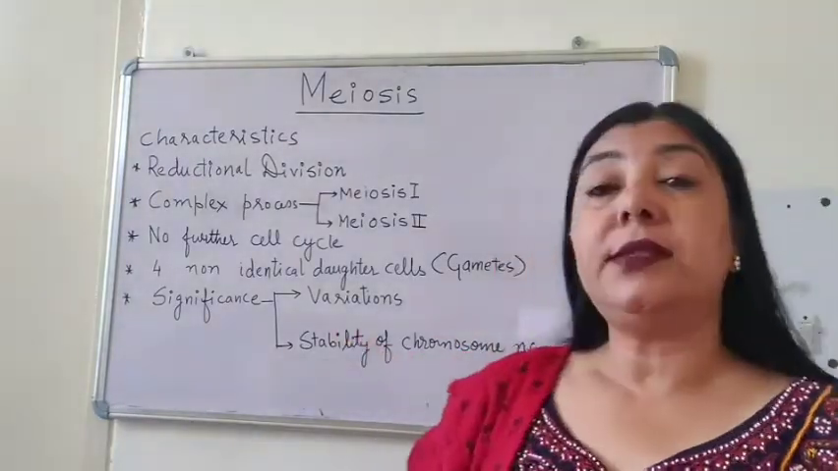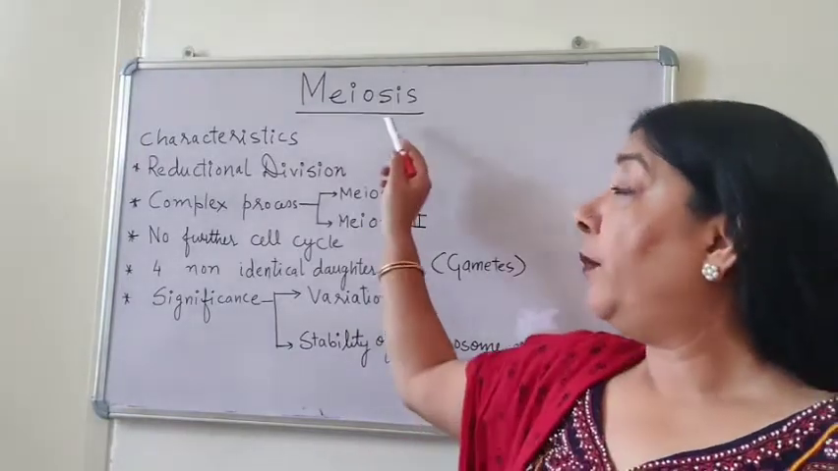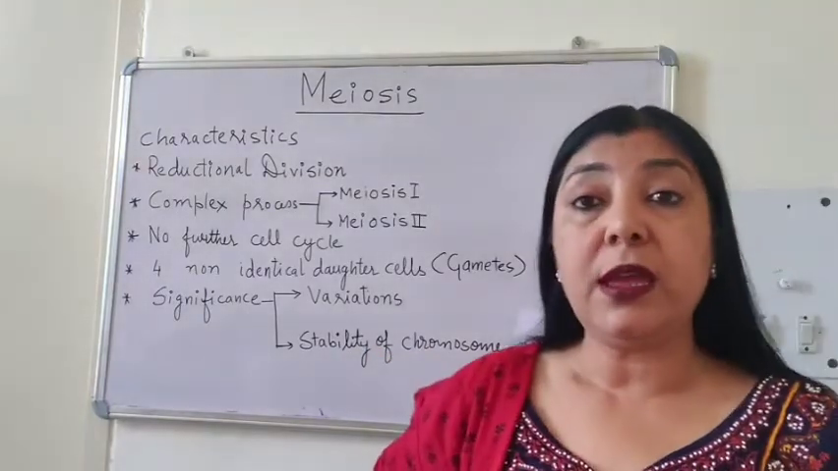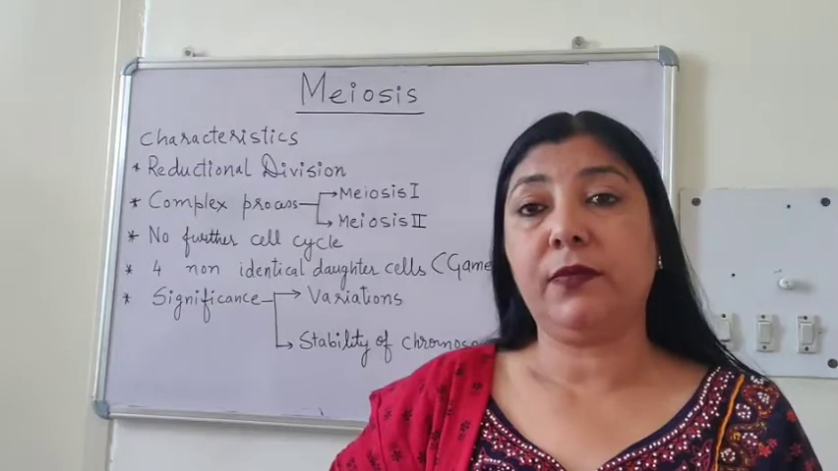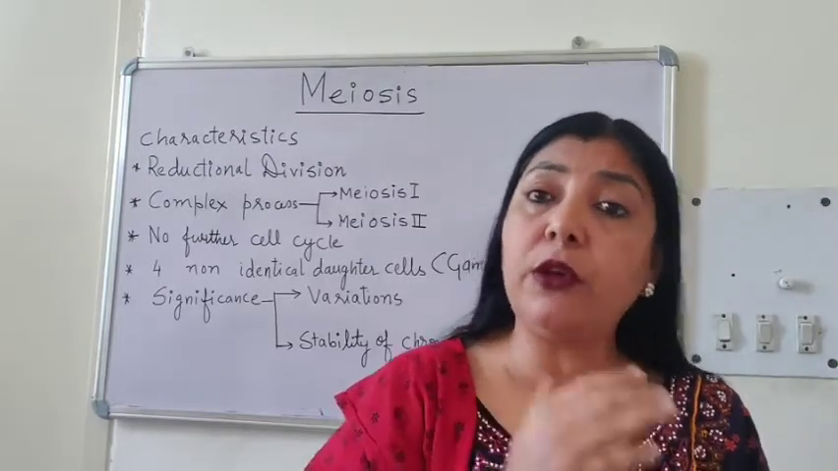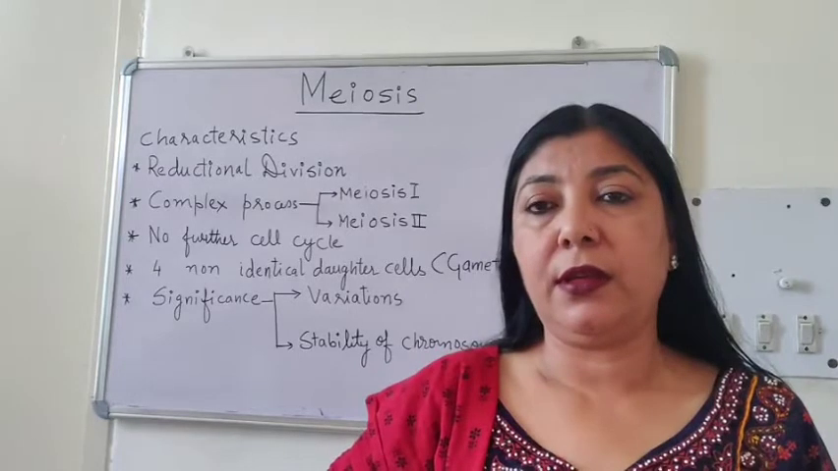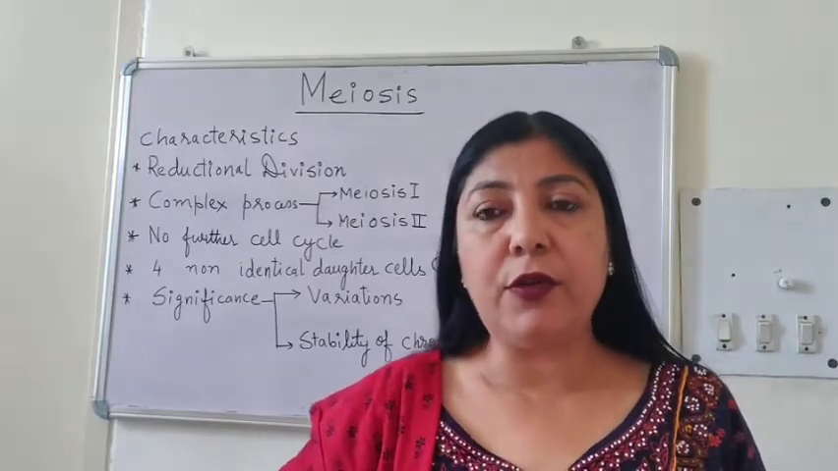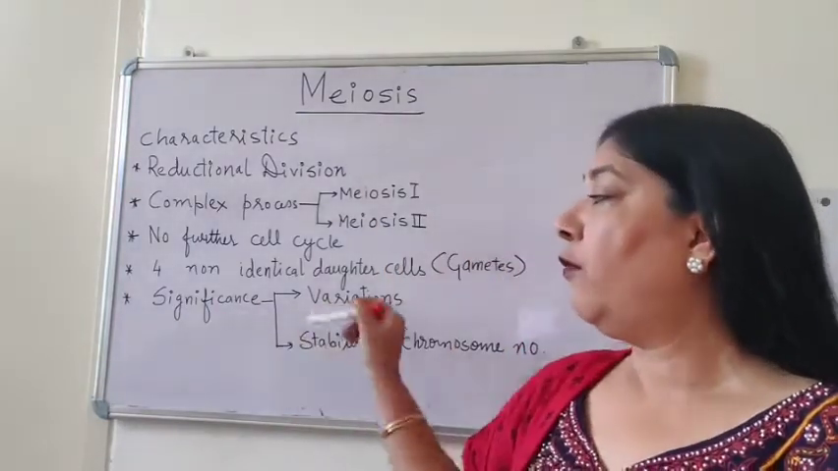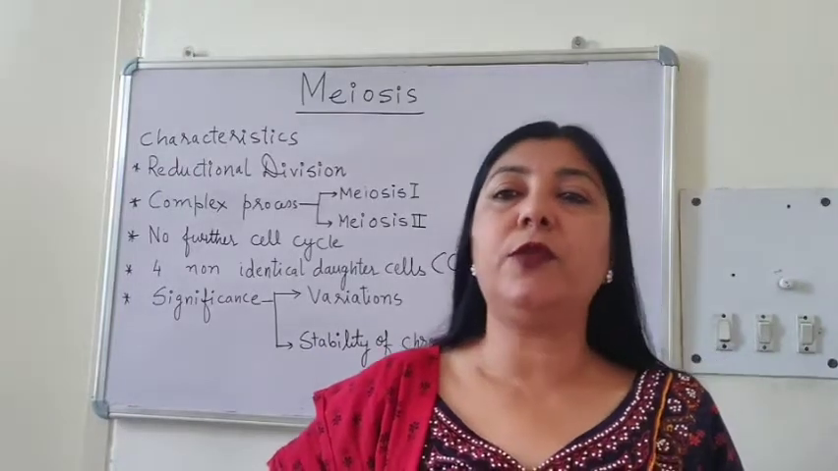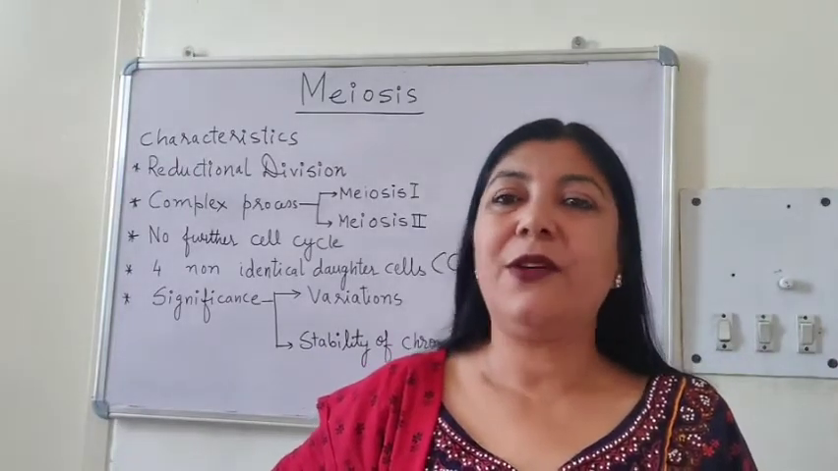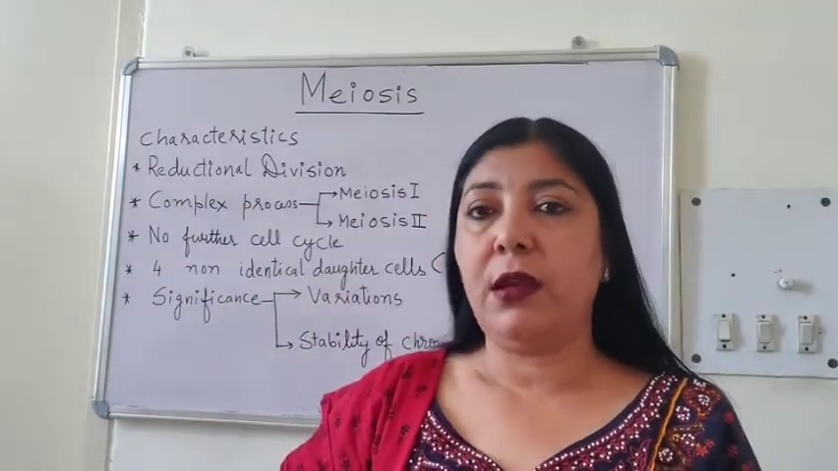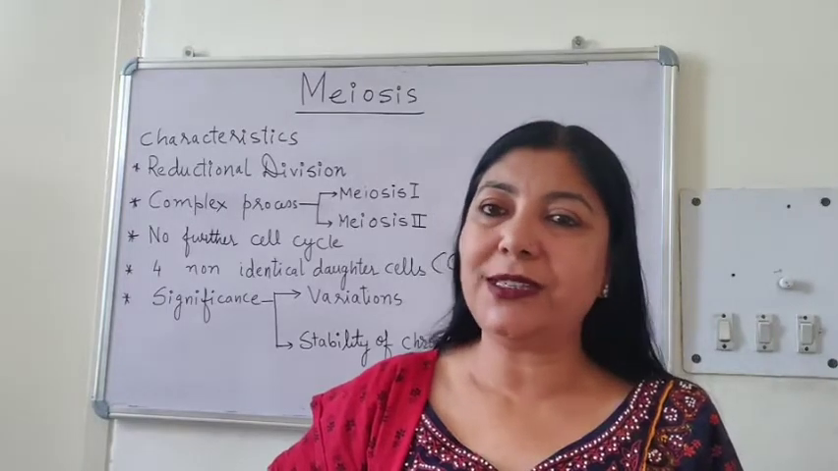And then the next significance is that the meiosis process is responsible for the stability of chromosomes in sexually reproducing organisms. Just imagine if there had been no meiosis, no reductional division, the chromosome number would have increased in every generation. Therefore, meiosis is responsible for maintaining the stability of chromosome numbers in sexually reproducing organisms. So, these are the general characteristics of meiosis. Now, let's study the process of meiosis in detail.